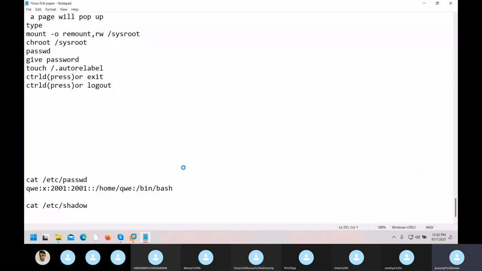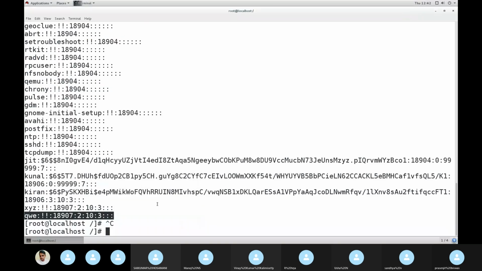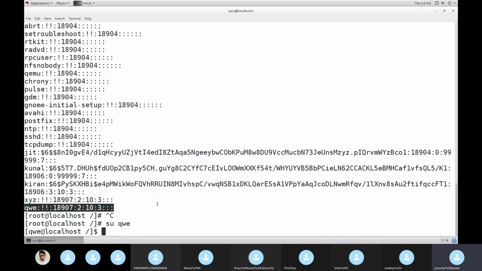First, what you can understand from this is that the password is not assigned, correct? Yes, sir. So I'll give one password. How to give a password? A user can change his own password, but another user cannot. Remember, from root you can change anybody's password, but a user can change only his own password.